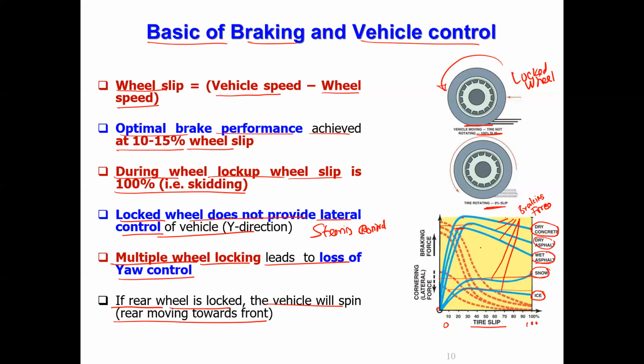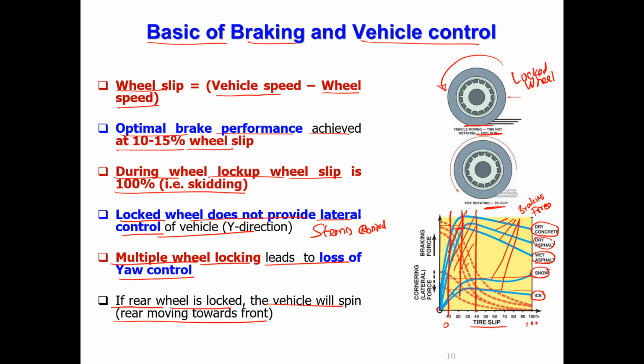Again, the maximum braking force available occurs, you can see here, in this region. Something around 15 to, it looks like a 14. Generally, they say the best is up to 20%. Right? There's a peak, you can say the peak performance.